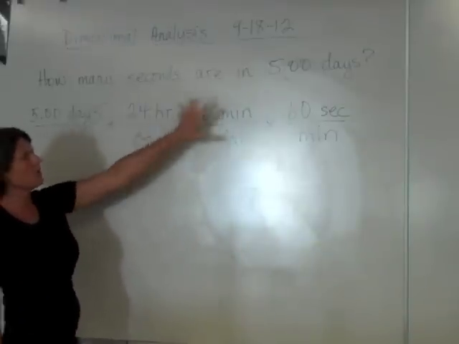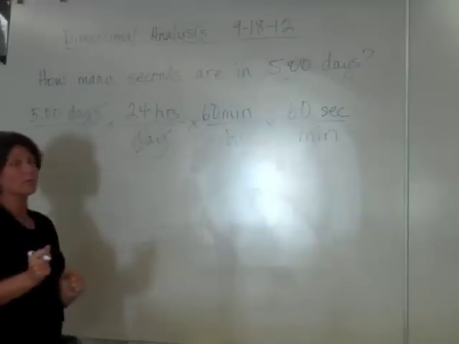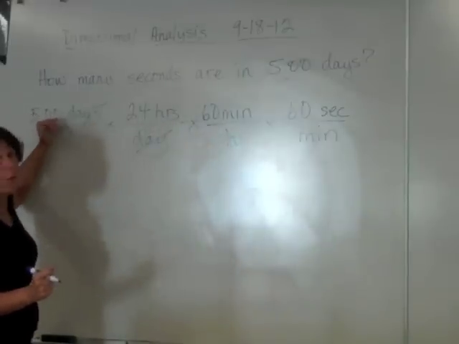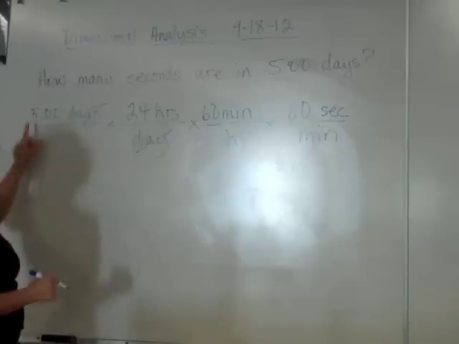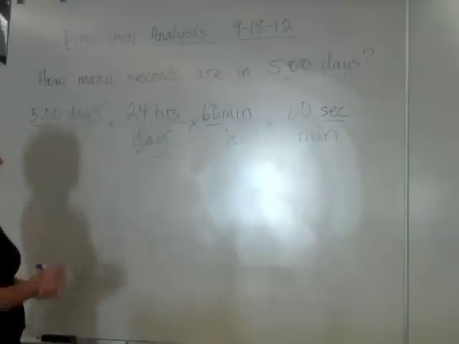So I'm not going to use conversion factors to determine the number of significant figures in my answer. I'm going to use my given quantity, 1, 2, 3, to determine my number of significant figures in the end.